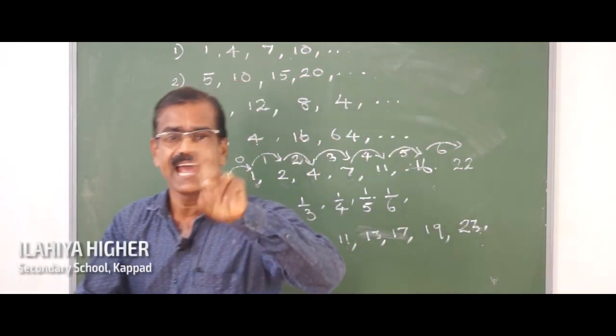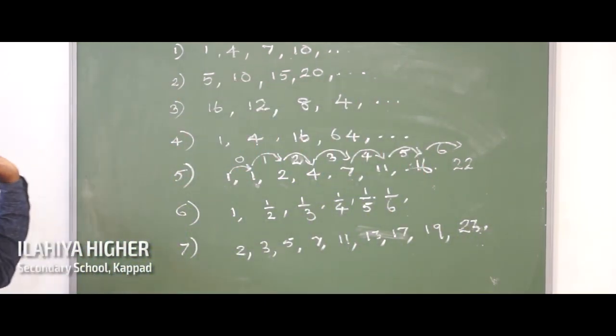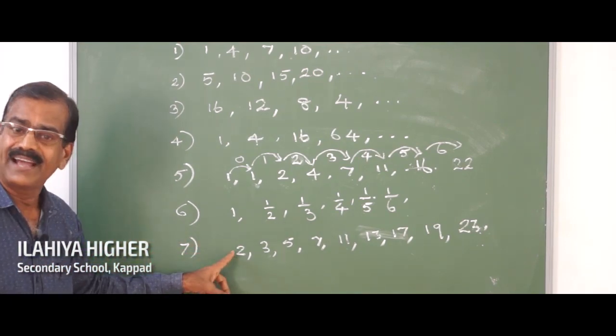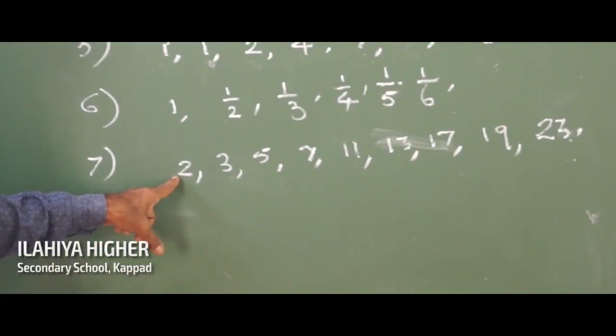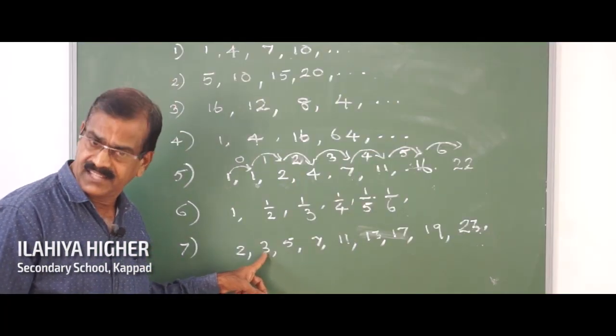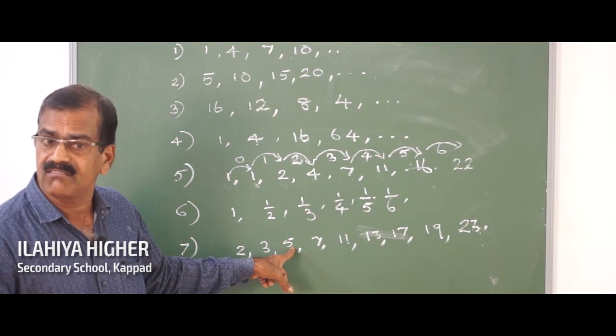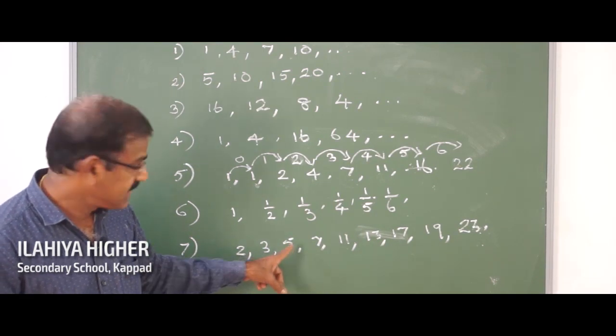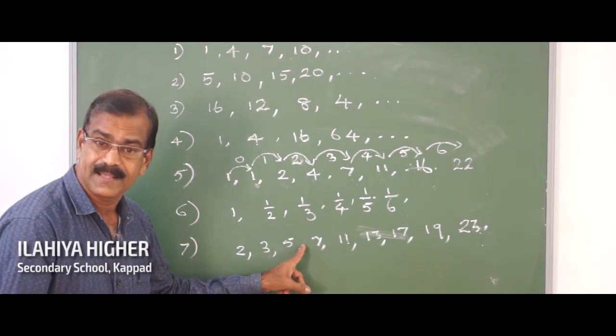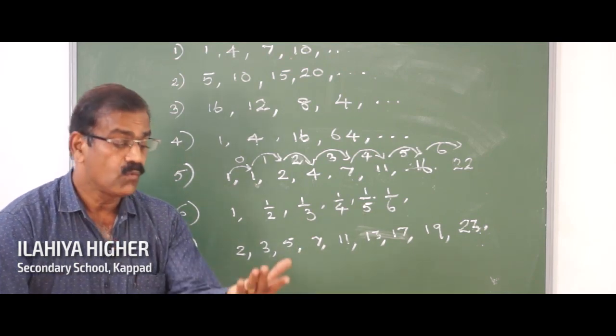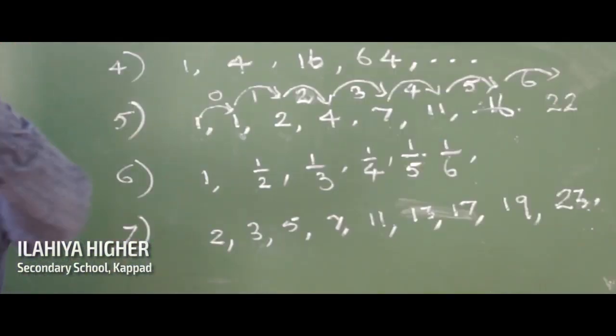One is 1 and the other one is the number itself. So the factors of 2 are 1 and 2. Factors of 3 are 1 and 3. Factors of 5 are 1 and 5. See? Then what about 6? 6 has 1, 2, 3 and 6.